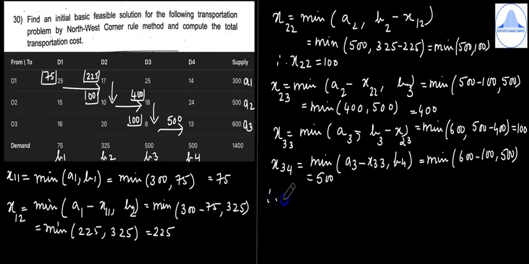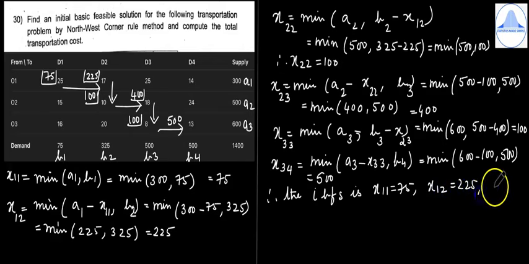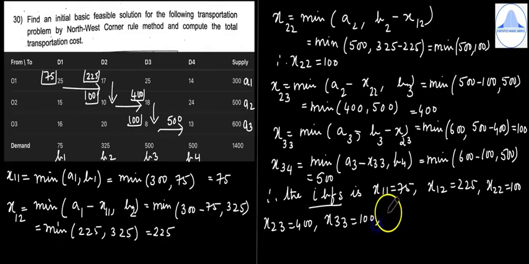So therefore, the initial basic feasible solution is X11 is 75, X12 is 225, X22 is 100, then X23 is equal to 400, X33 is equal to 100, X34 is equal to 500.